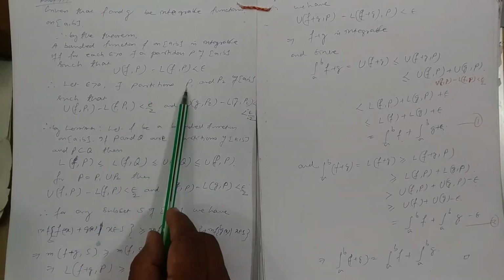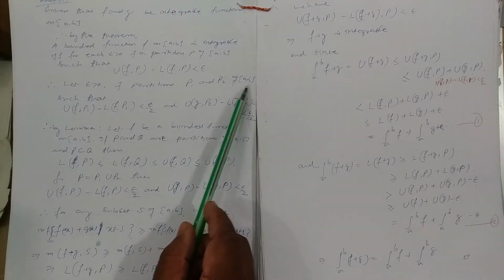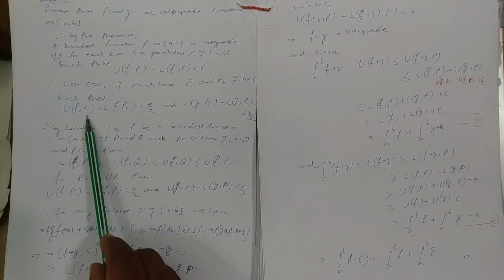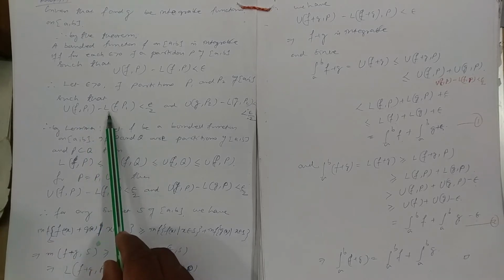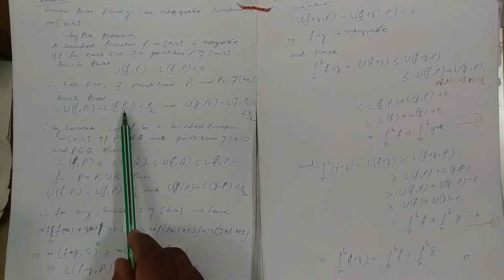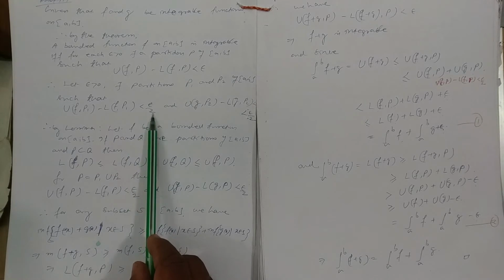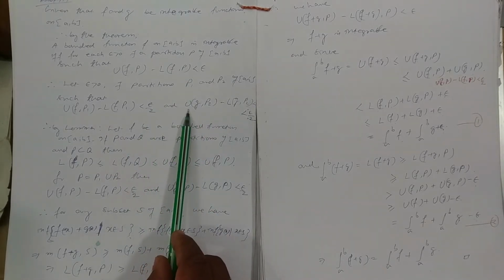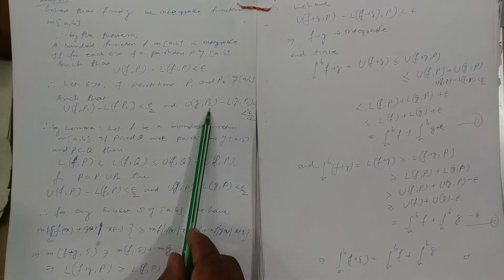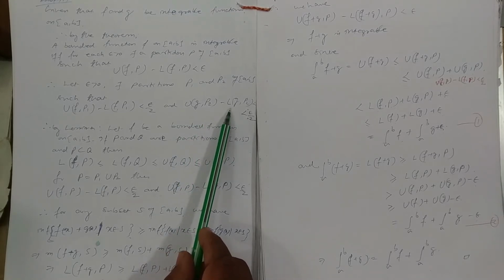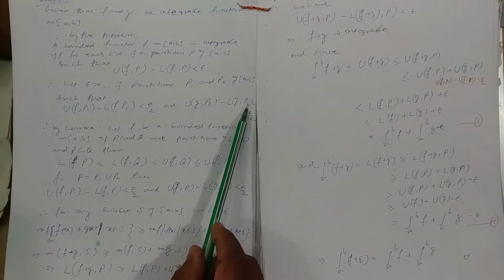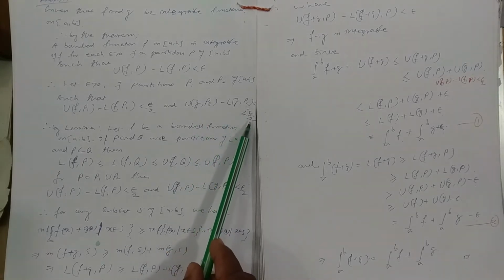There exist partitions P1 and P2 of the closed interval [a,b] such that the difference of the upper Darboux sum of the function f corresponding to partition P1 and the lower Darboux sum of f corresponding to P1 is less than epsilon by 2. And for the partition P2, the upper Darboux sum of the function g corresponding to P2 and the lower Darboux sum of g corresponding to P2, its difference is less than epsilon by 2.